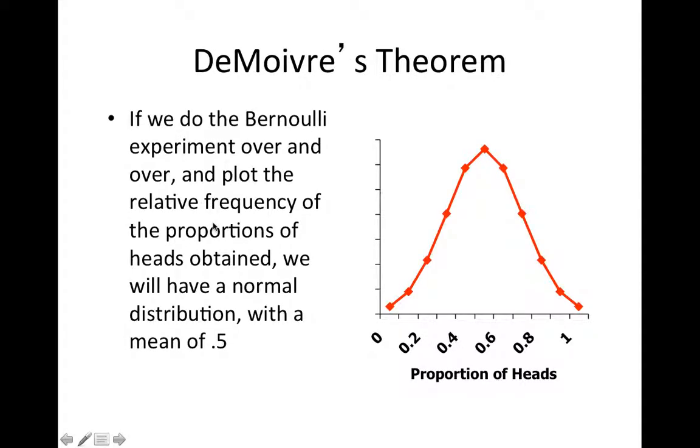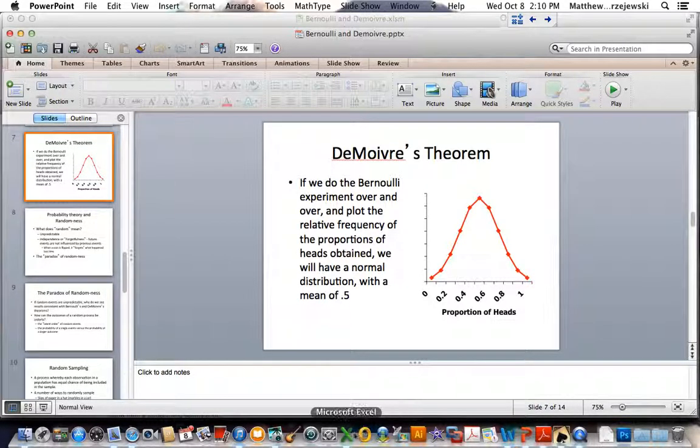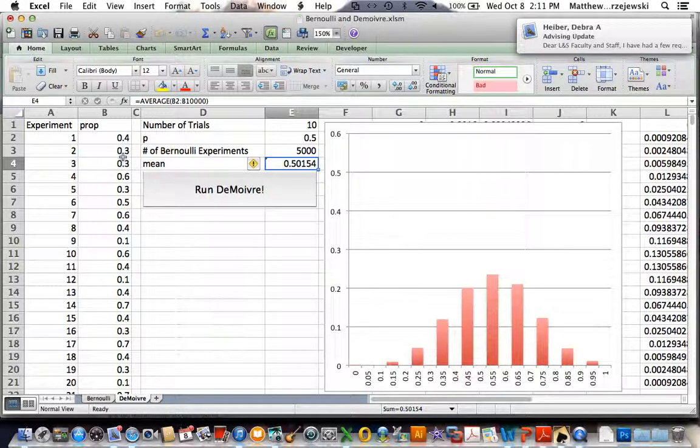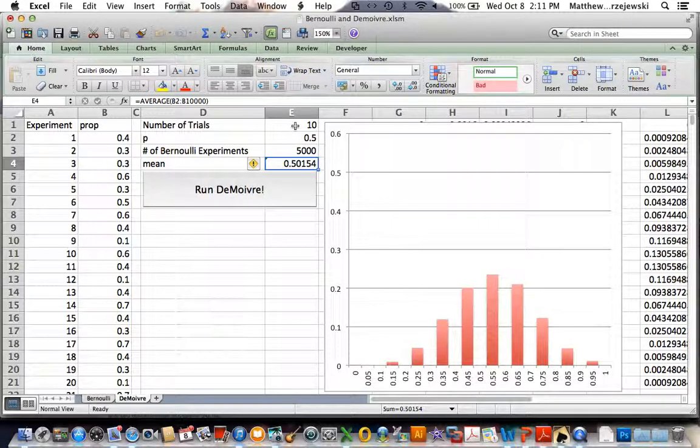DeMoivre's theorem says that if we do a Bernoulli experiment over and over and plot the relative frequency of the proportions of heads obtained, we wind up with, believe it or not, a normal distribution with a mean of 5. If you go back and look here, if we were to increase this to 5,000, you can see a nice normal distribution. Now you might say, well, why are there voids in here? And that's because you can only have tenths in this particular option with 10 trials.